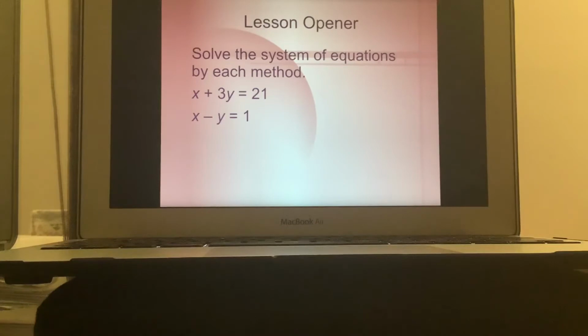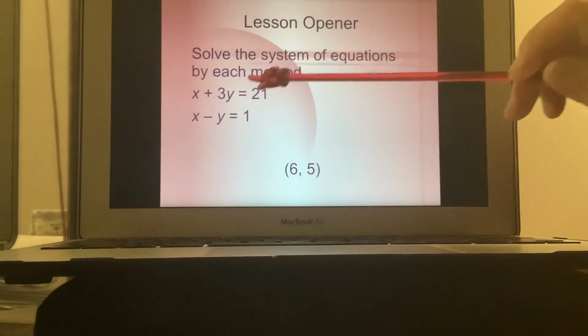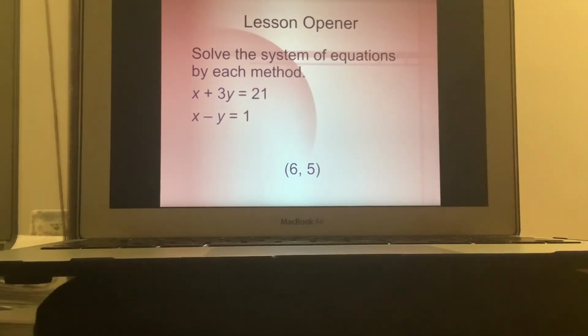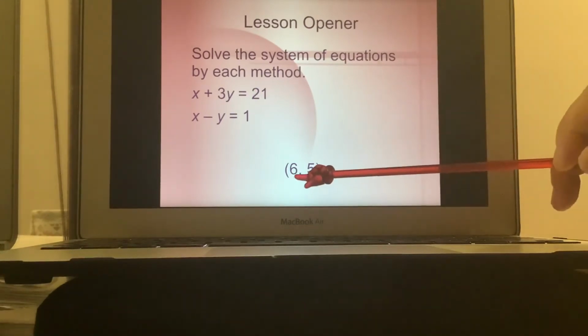That's actually going to be 3 plus 1, right? So then you're going to have 4y, and then 21 minus 1 is 20. So 4y equals 20, then you can divide 20 by 4, and y gives us 5. And then if you plug 5 back into either of the equations and solve for x, x is going to give us 6.